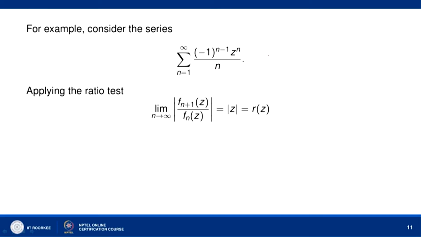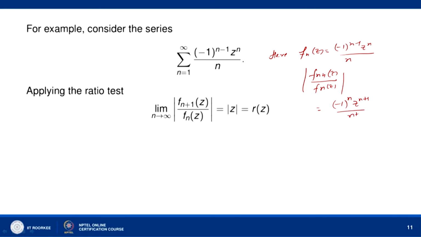Then here f_n(z) is equal to (-1)^(n-1) z^n divided by n, and therefore, if you find mod of f_(n+1)(z) over f_n(z), it comes out to be (-1)^n z^(n+1) divided by n+1, into n over (-1)^(n-1) into z^n, and this is equal to n over n+1 into mod of z^(n+1) over mod of z^n.